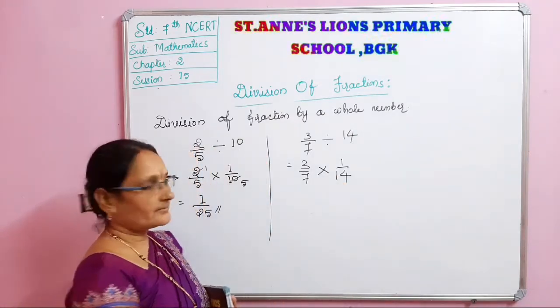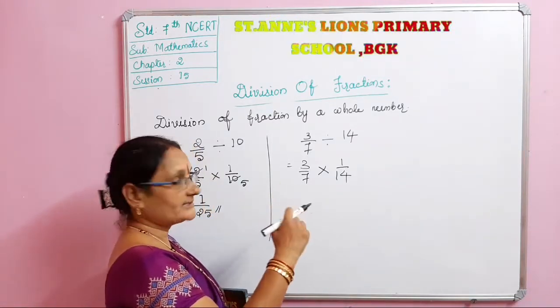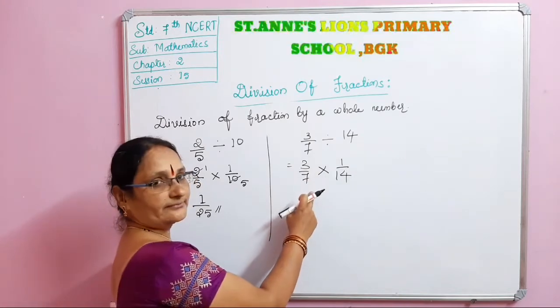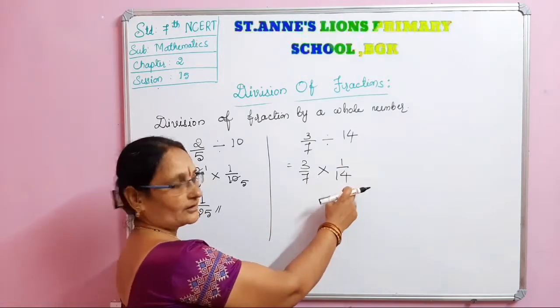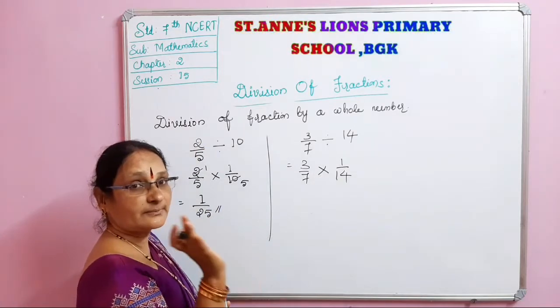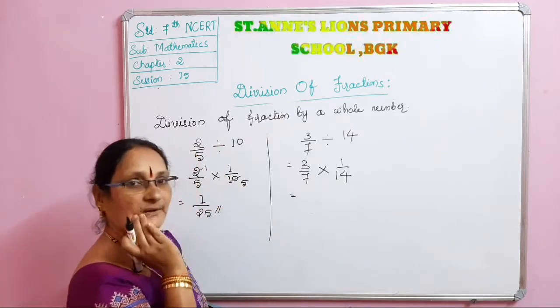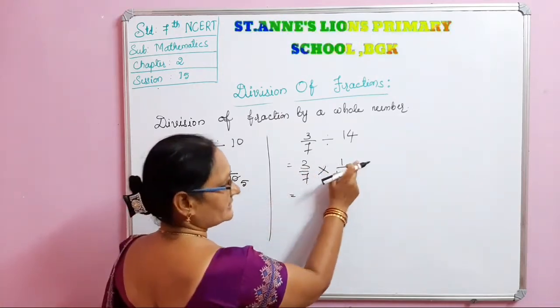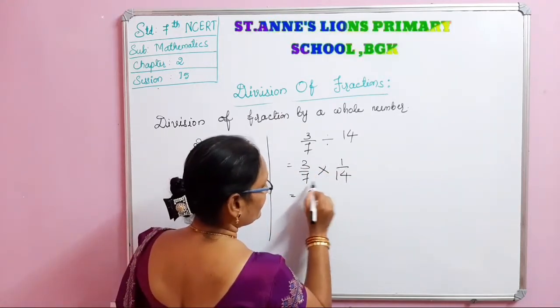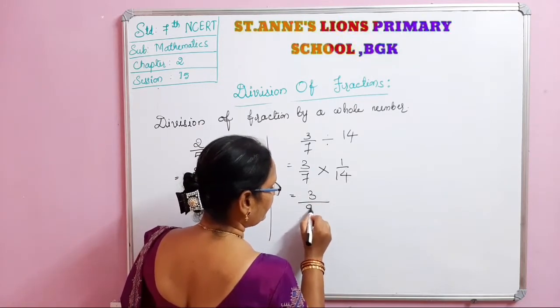No, because 7 and 14 are here, we cannot cancel them. How can we cancel? Numerator to denominator, or crosswise. Not sidewise. Please remember, very important point. So now no cancellation is possible. We have to write 3 ones are 3, 14 sevens are 98.